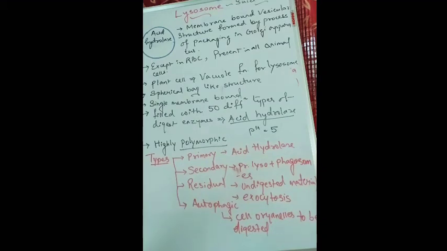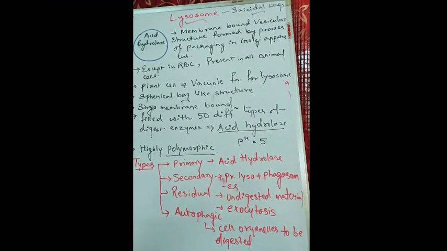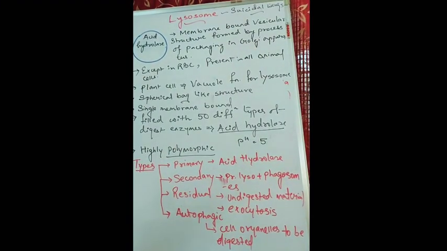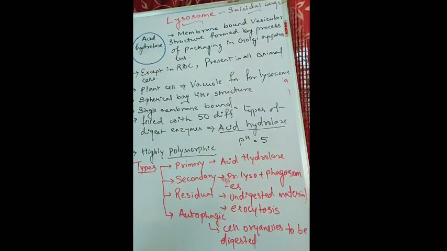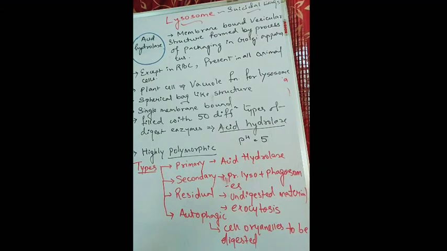The next point I have written: it is highly polymorphic. Polymorphic means what? They can change their shape. They are polymorphic in nature. So these lysosomes, we call them suicidal bags. Now lysosomes are called suicidal bags.